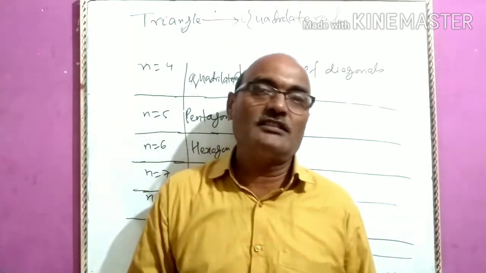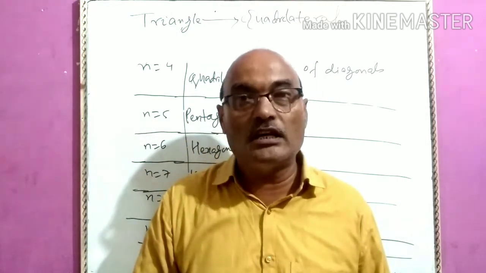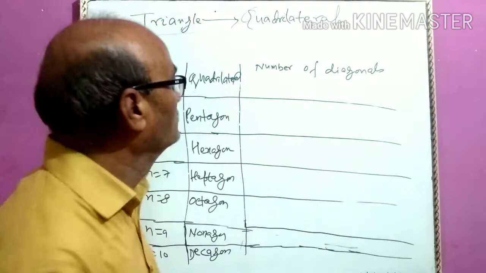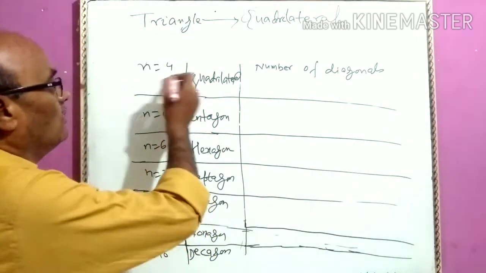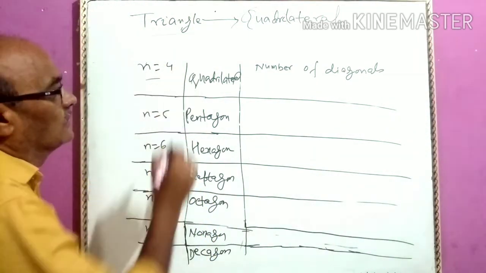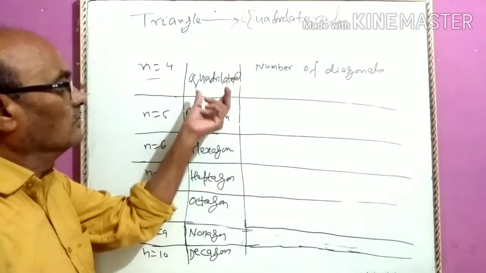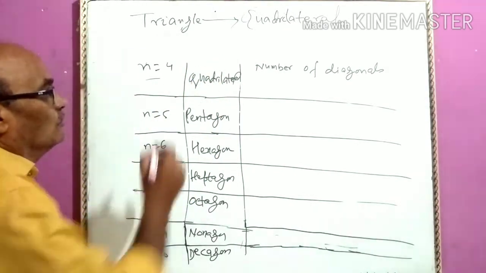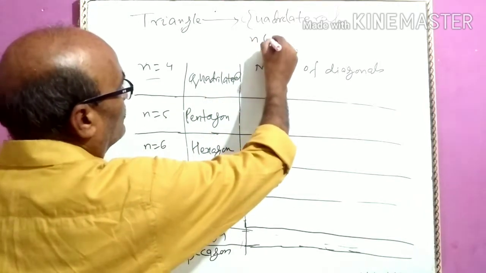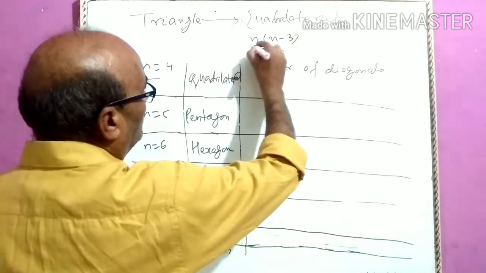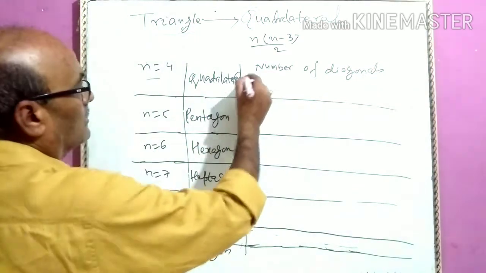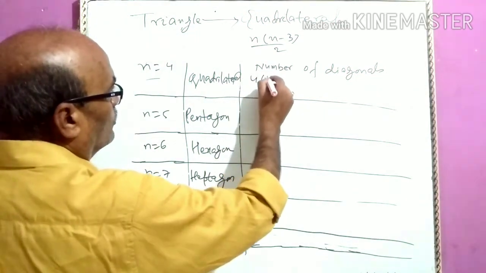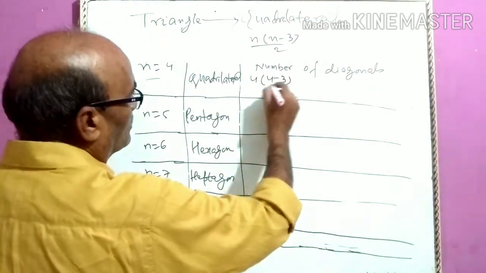Now let us see how the number of diagonals is calculated. Here, if the number of sides is 4, then the polygon is called a quadrilateral. Using the formula n into n minus 3 by 2, what will be here? 4 into 4 minus 3 by 2.